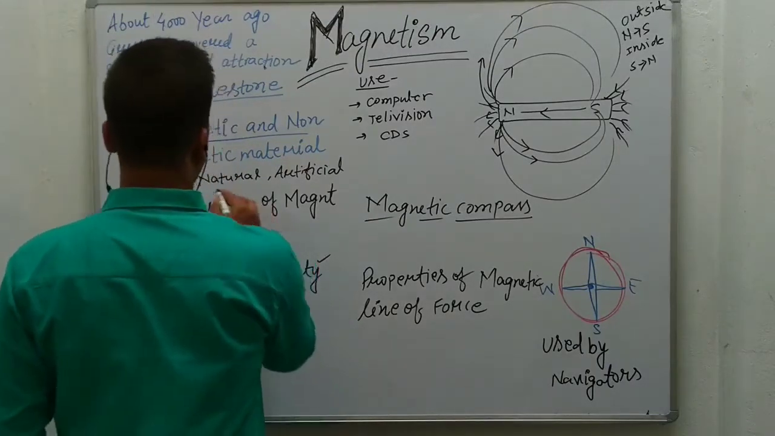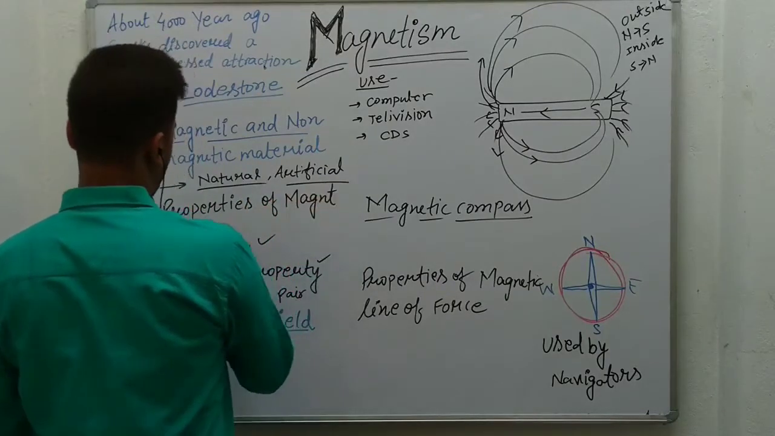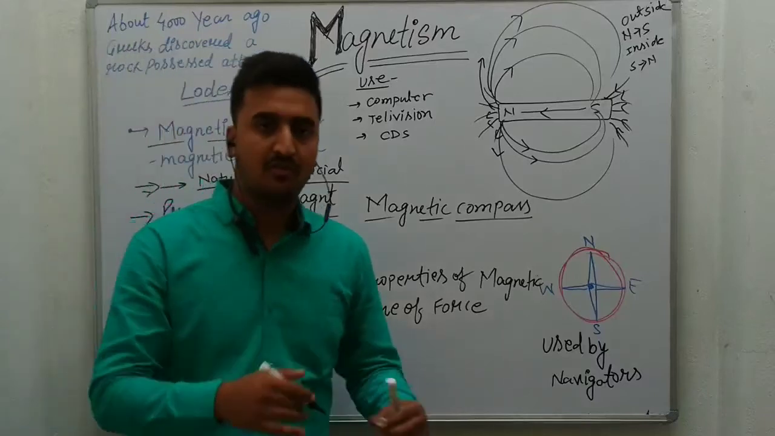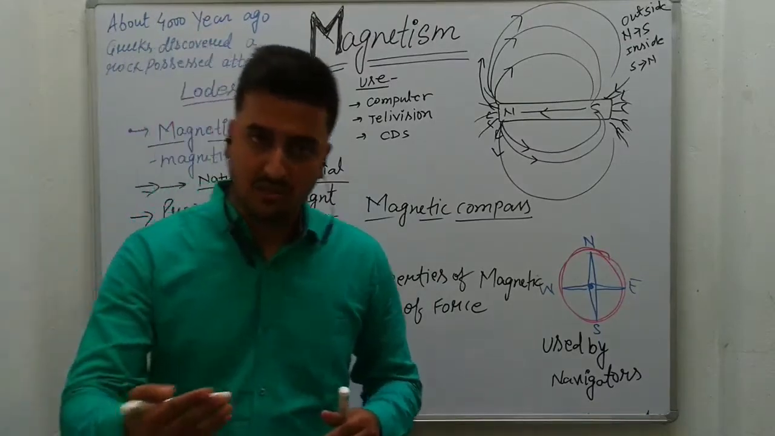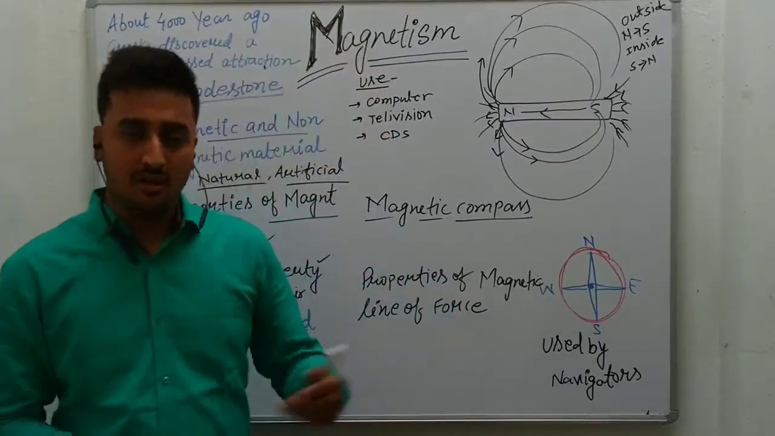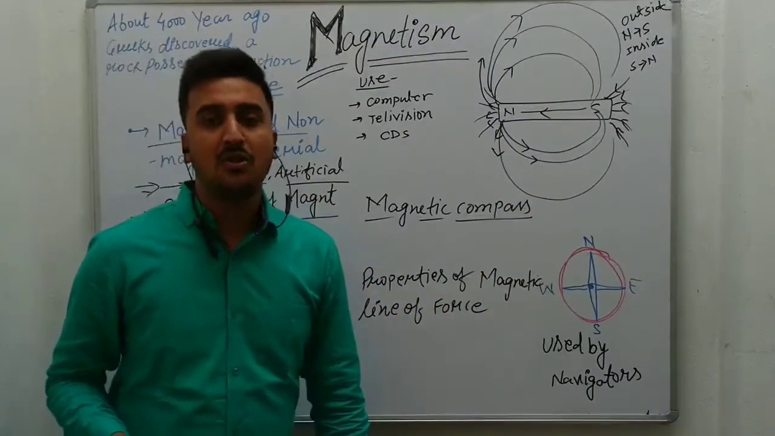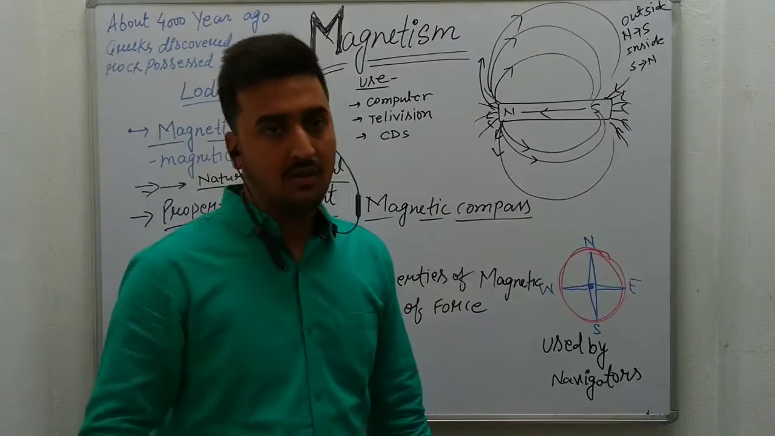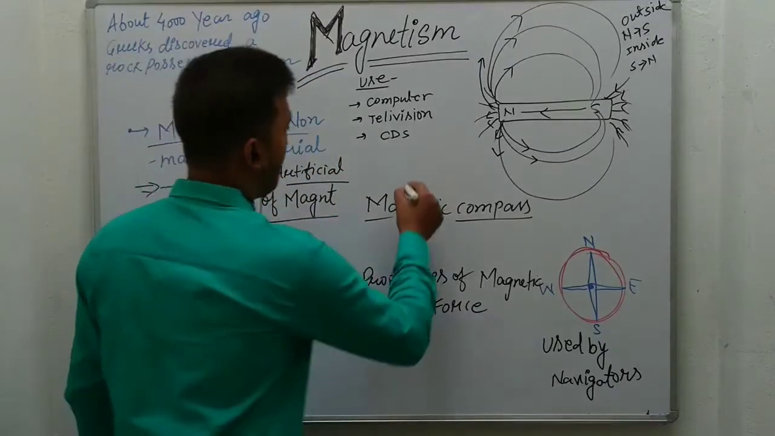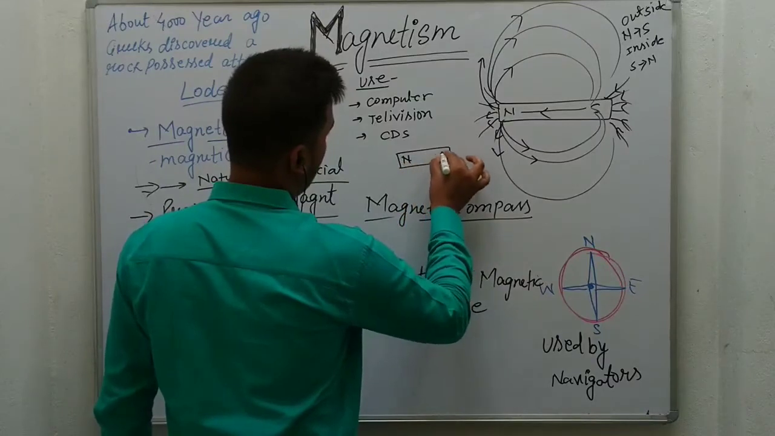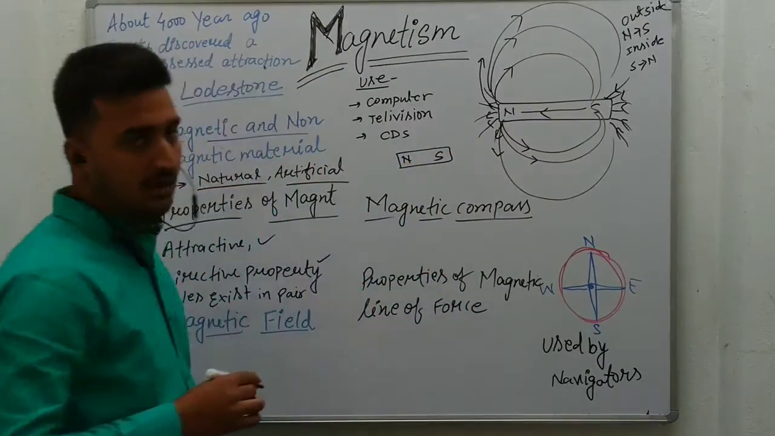we have discussed the natural and artificial magnet. What are the properties of magnet? This is the basics of magnet. A magnet may be man-made, means artificial, or natural. The natural magnet is lodestone. The magnet has a property of attraction as well as repulsion. Means if this is a magnet, it has two poles. First one is north and second one is south.